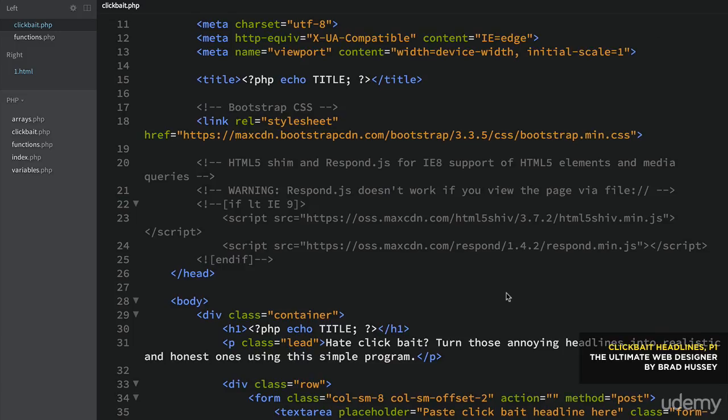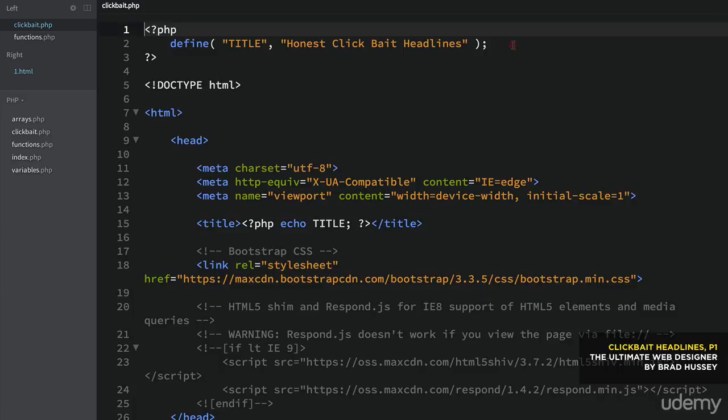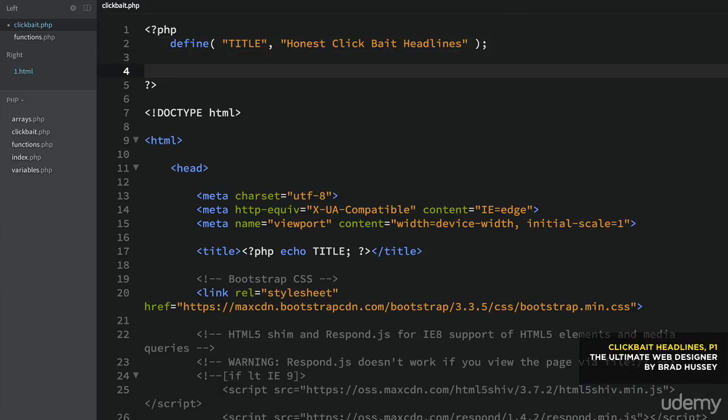First things first, let's add some PHP. We're going to start way up here in the PHP tag. So first we need to check if the form was submitted, and you do that like so. So isset, and we're going to look specifically for the post collection. So it looks like this. This is basically like a built-in PHP variable.